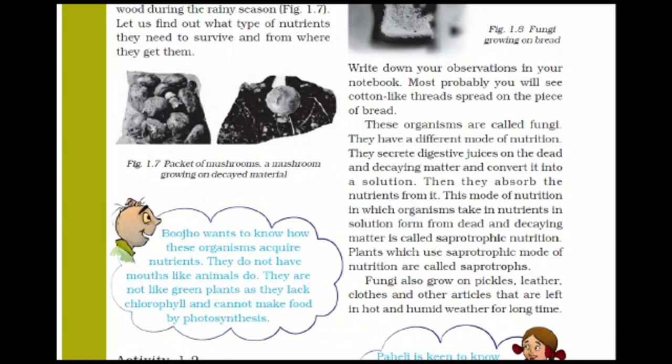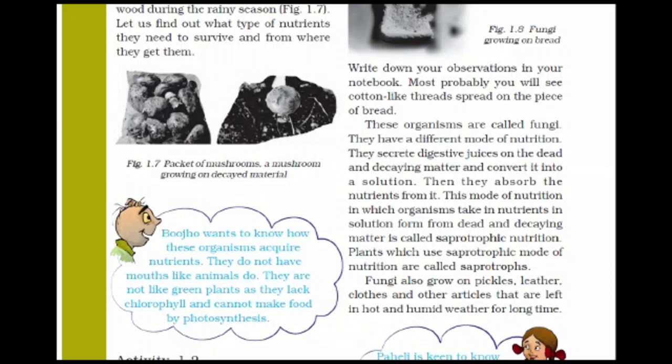These fungi have a different mode of nutrition. They secrete digestive juices on the dead and decaying matter and convert it into a solution, so they are taking food in the form of a solution. Then they absorb all the nutrients from the bread. This mode of nutrition in which organisms take in nutrients in solution form from dead and decaying matter is said to be saprotrophic nutrition.